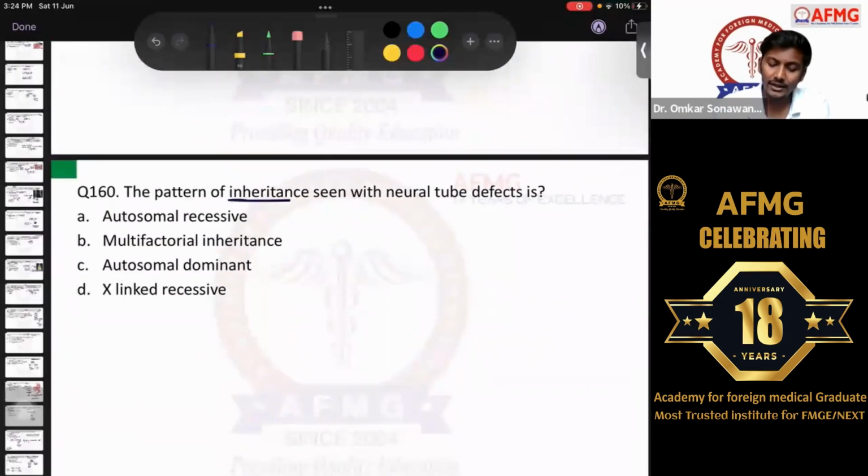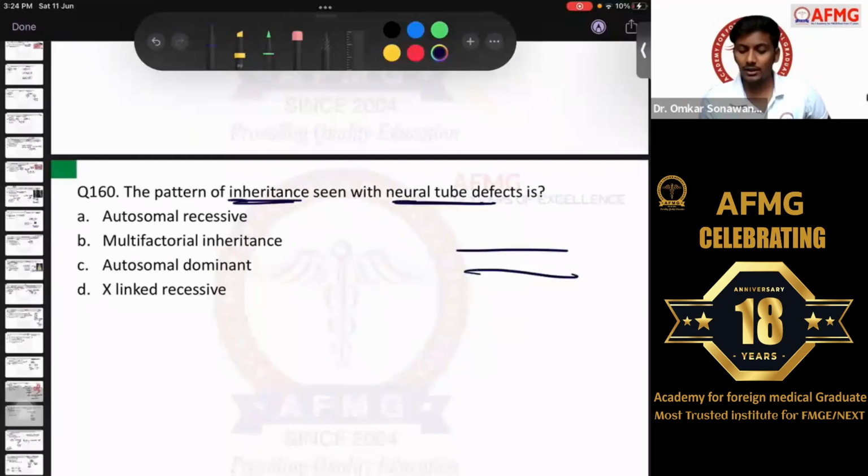Question number 160 now. The pattern of inheritance with neural tube defects is. So neural tube defects, as we have discussed, when do they occur? If the anterior or cranial neuropore or the posterior or caudal neuropore is not able to close properly. We know the neural structures usually develop from the neural tube. This neural tube has two ends, the cranial end and the caudal end. The cranial end closes by the 25th day, the caudal end by the 28th day of intrauterine life.